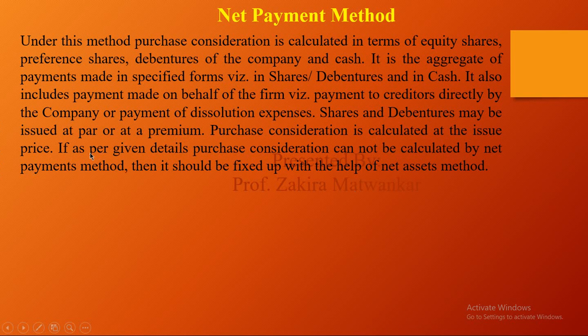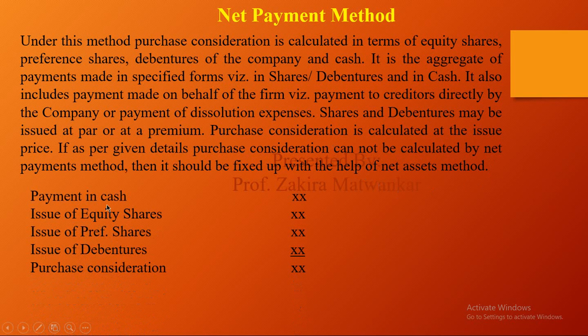So, if as per the given details purchase consideration cannot be calculated by the net payment method, then it should be fixed with the net asset method. Whatever amount we get from the net asset method as PC, that amount has to be paid through the net payment method. So you can say that payment in cash, issue of equity shares, preference shares, debentures, will give you the PC price that we calculate in the net asset method.